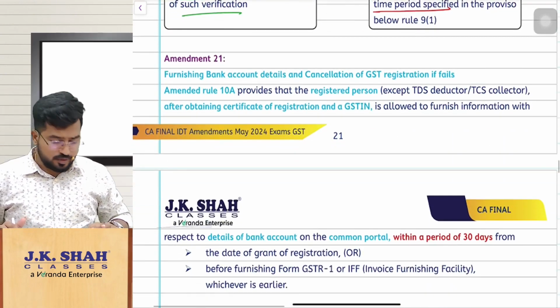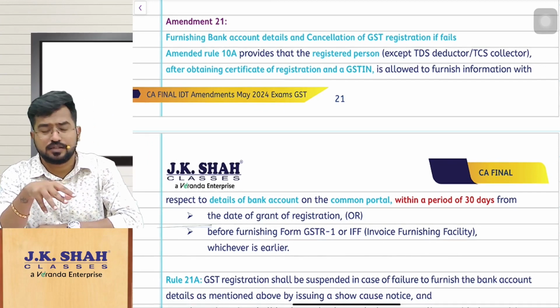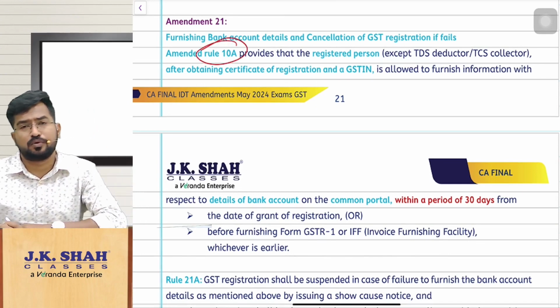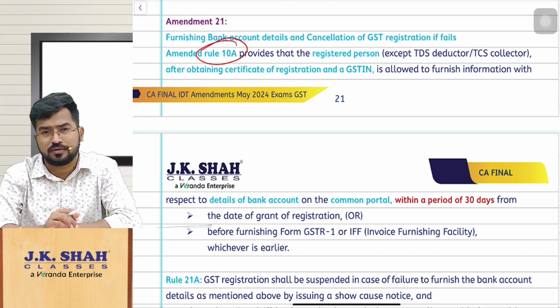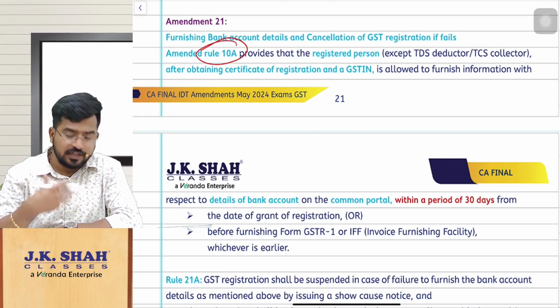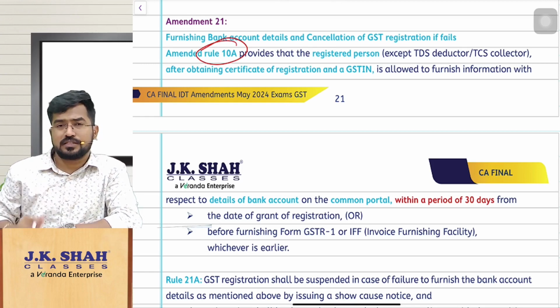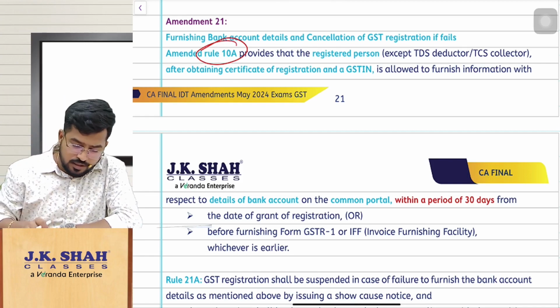Now amendment number 21. So what is amendment number 21 here? Again, this is nothing but an existing rule that they have just amended. Rule 10A, if you remember, is nothing but updating your bank account details in the common portal. So now they are trying to make it even more stringent. Earlier also they were asking you to update your bank account details when you get your registration. Now they have changed the limits.